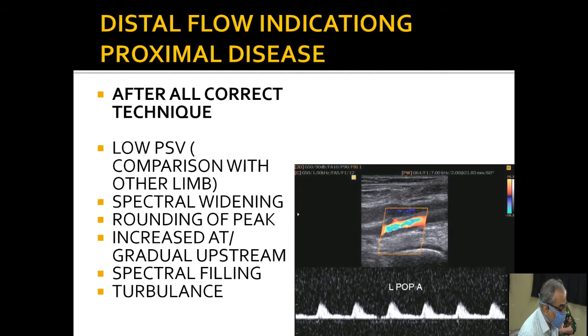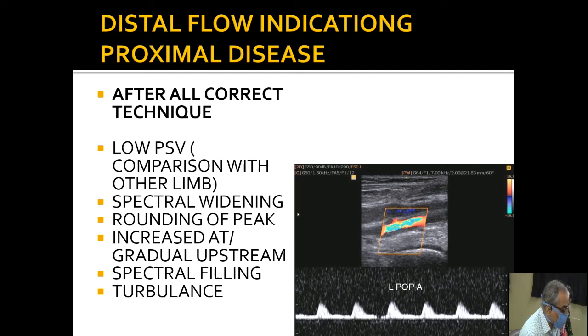If you have doubt, whatever you are seeing, first see that your technique is correct. You have made your angle corrections properly, you are assessing the direction properly, your color box is properly oriented, the spectral gate is proper, and all the scales, color scales and spectral scale, are properly adjusted. Even after doing this, if you are still in doubt, compare with the other limb. It is unlikely that both limbs have disease, but many a times only one limb is more diseased than the other. So you can compare with the other limb.